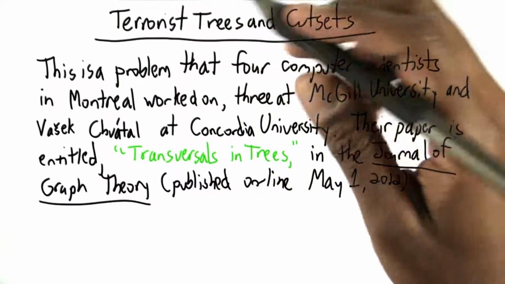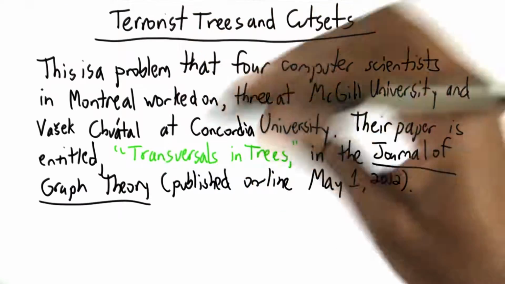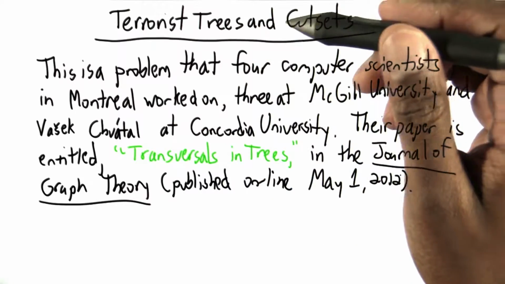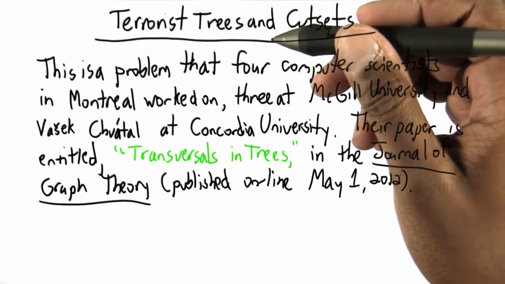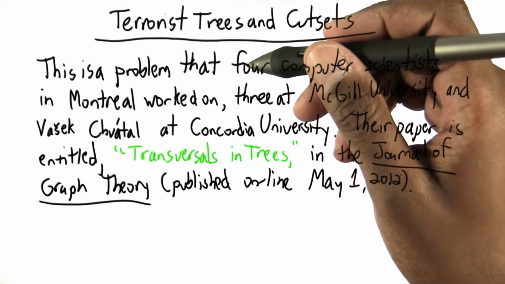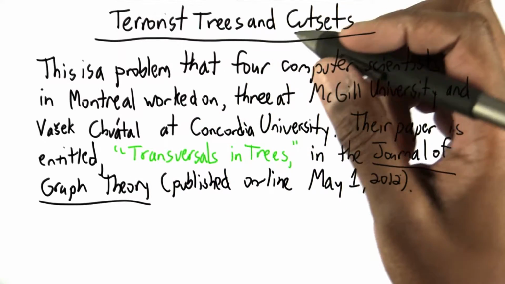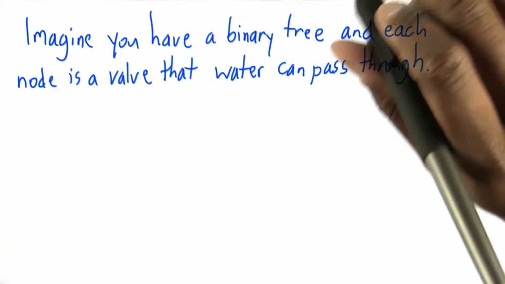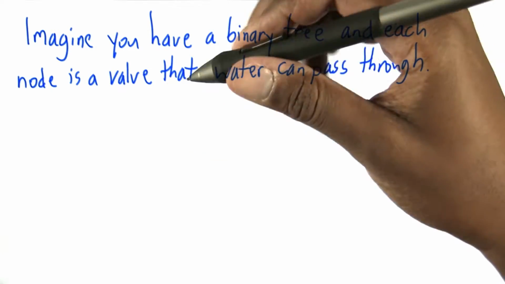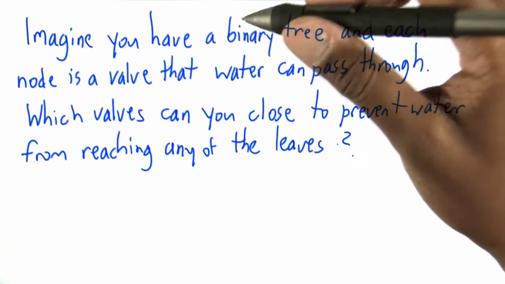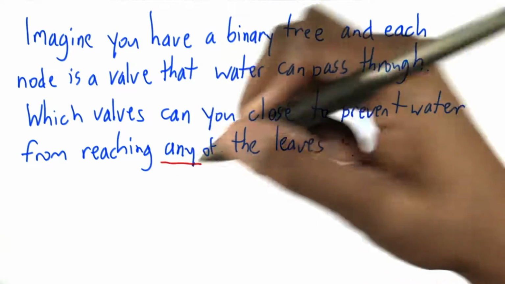Here's a problem that 4 computer scientists in Montreal worked on, 3 of them at McGill University and 1 at Concordia University. Their paper, appearing online on May 1st, 2012 in the Journal of Graph Theory, is called Transversals in Trees. Suppose you have a binary tree, and each node is a valve that water can pass through. Which valves can you close to prevent water from reaching any of the leaves?